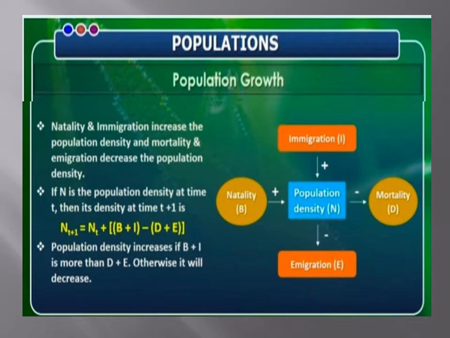Population density will increase if the number of births plus the number of immigrants, B plus I, is more than the number of deaths plus the number of emigrants, D plus E, otherwise it will decrease.